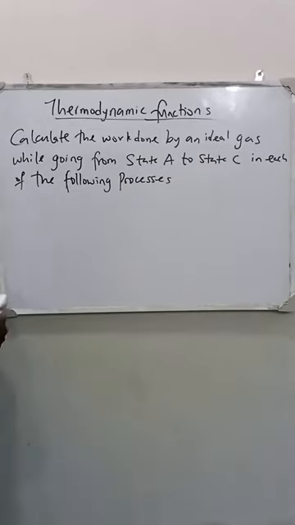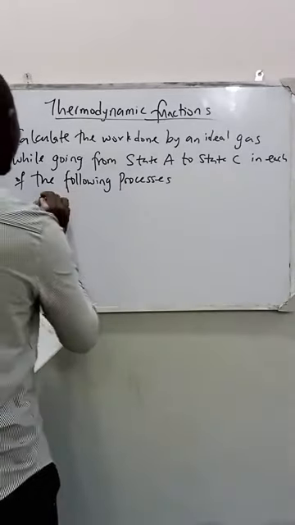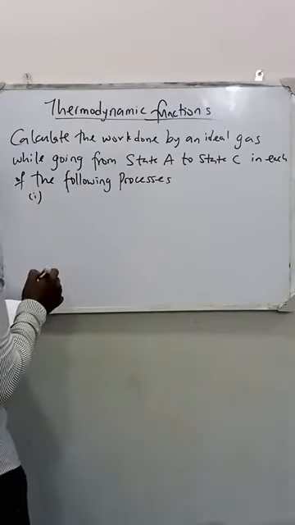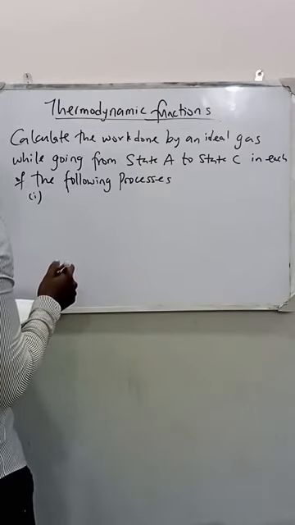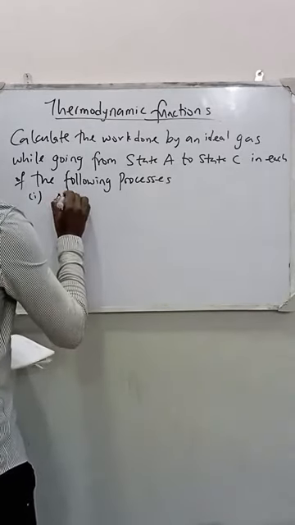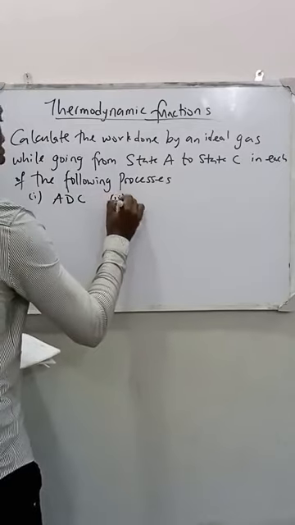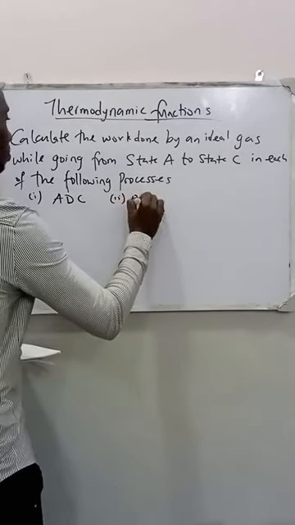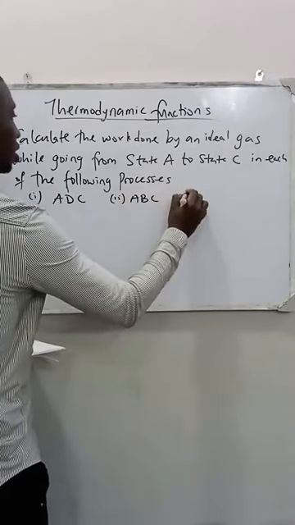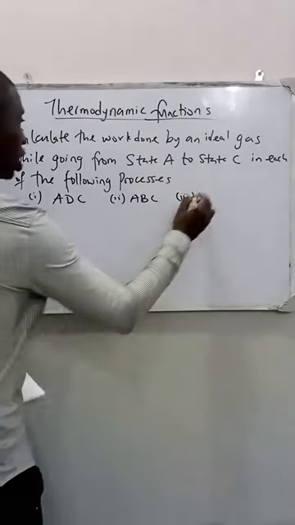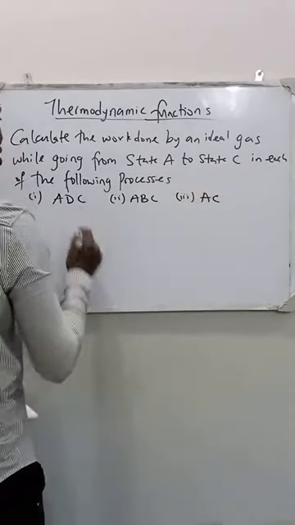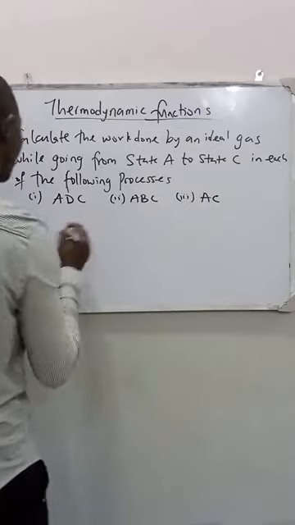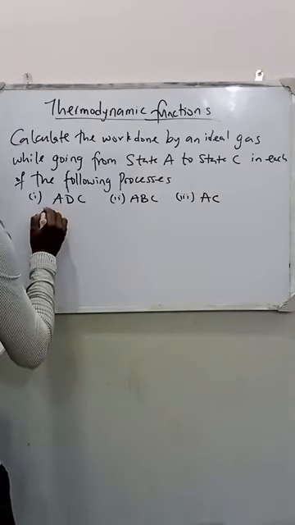Number one, ADC. Number two, ABC. And number three, AC. According to what? To this diagram. So the diagram is drawn for us.